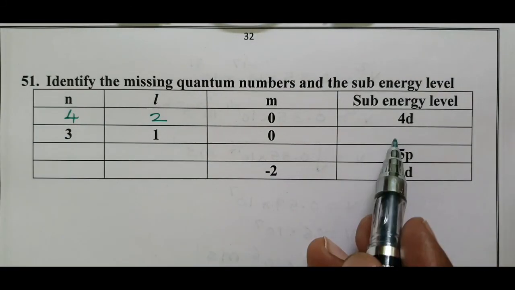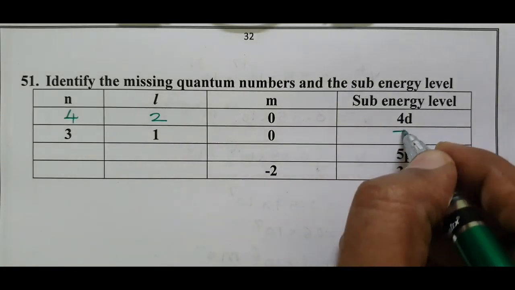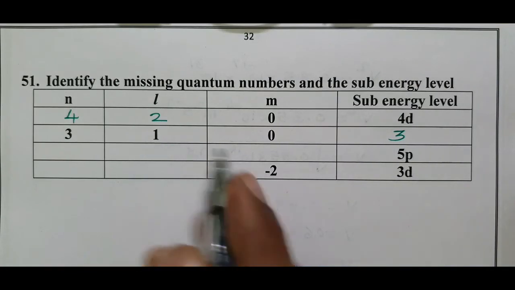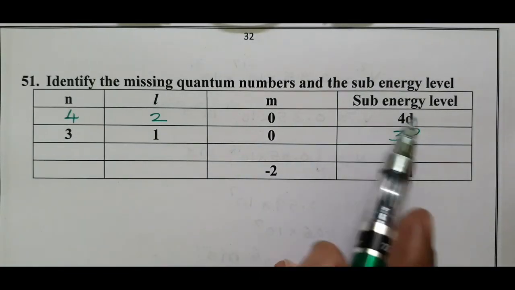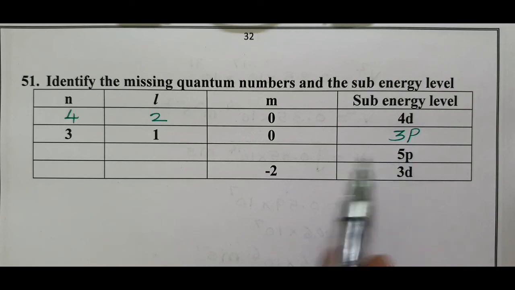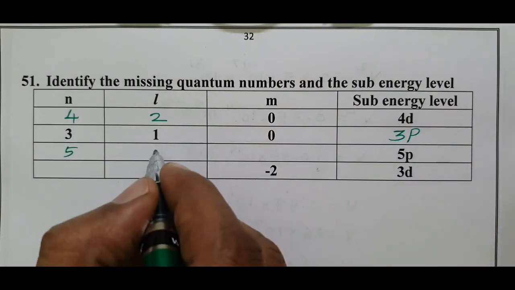For the second, the sub-energy level is asked. n value equals 3, l equals 1, which means that is the p orbital. For the third one, the 5p sub-energy level is given. We have to write all these values. n equals 5 for the p orbital, l equals 1.